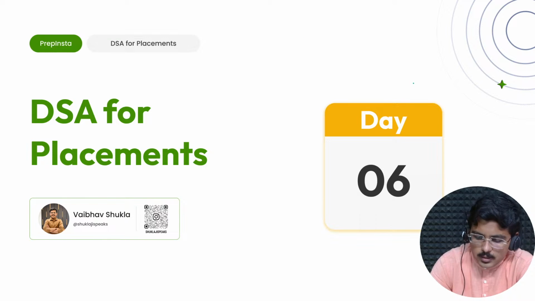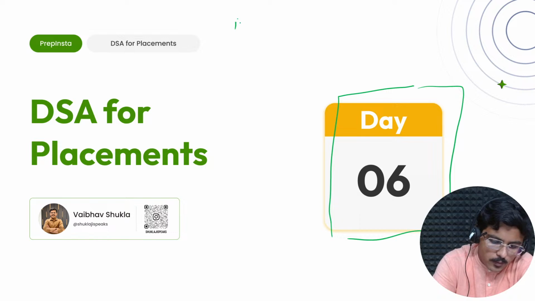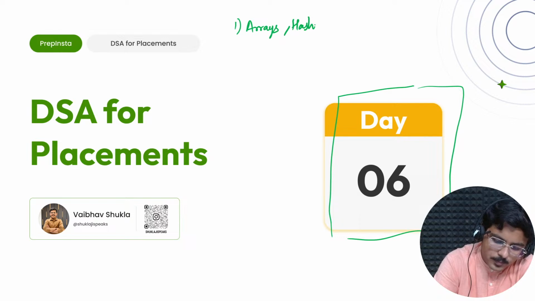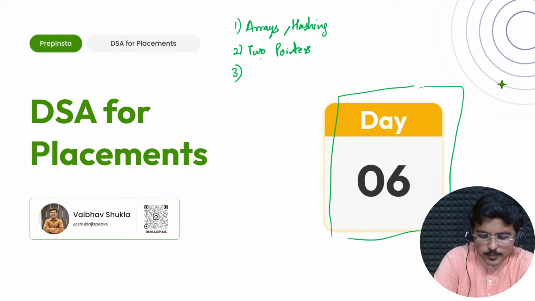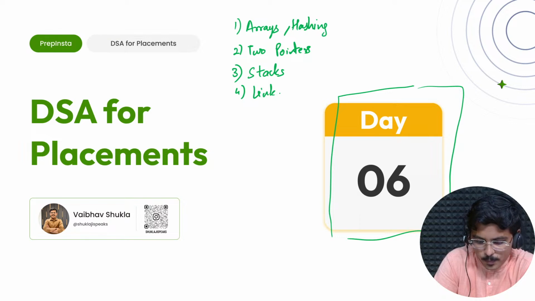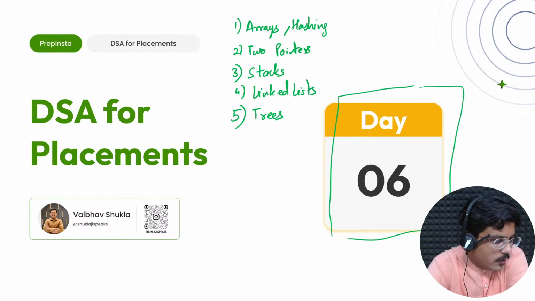So it's day 6 today. We are here on day 6, and so far we have covered arrays, hashing, two pointers, stacks, linked lists, and trees. So all this has been done.